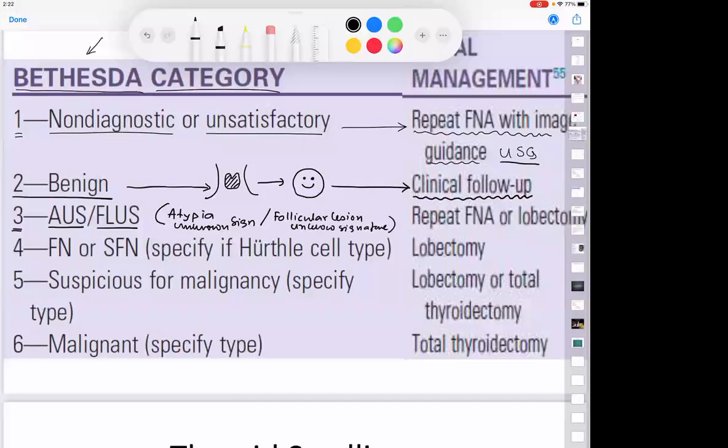Follicular lesion of unknown significance. That means you say, sir, I do not know. Is it an adenoma or is it a carcinoma? Can you tell? It is a neoplasm, but I do not know. So what is the treatment that I do? Repeat FNA, or if you think it could be a tumor or a cancer, then what is the treatment that I have advised?